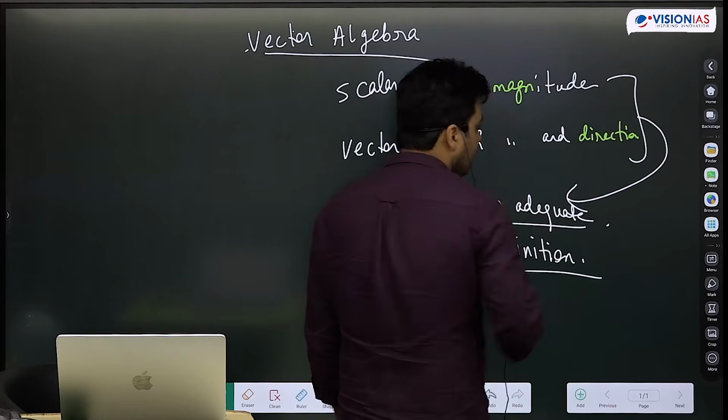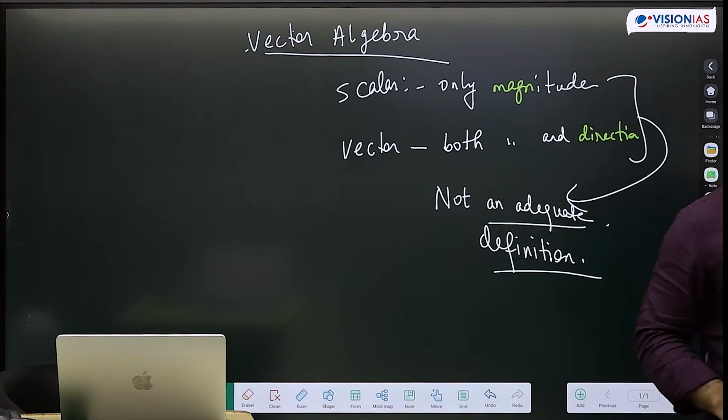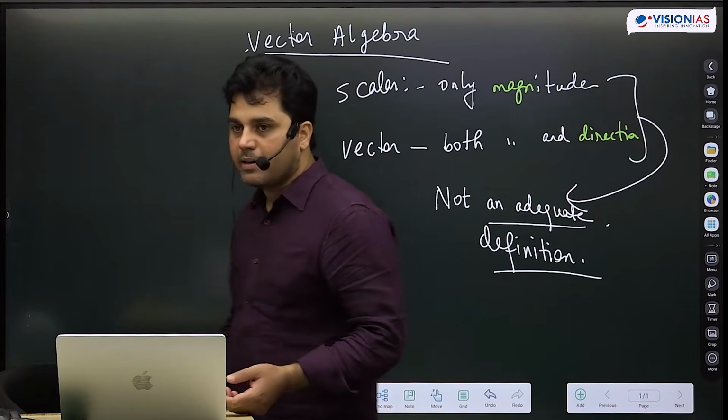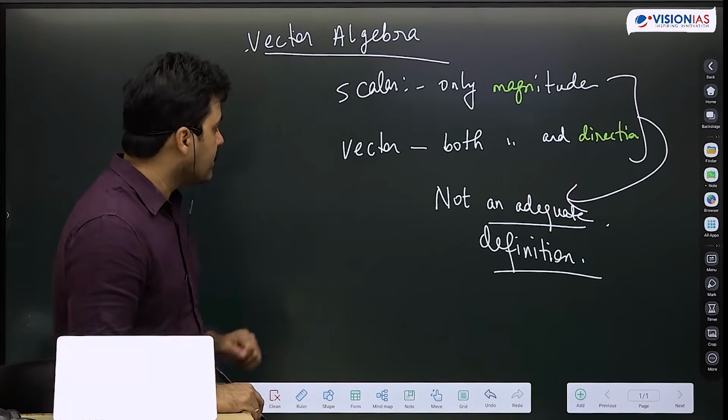Even for scalar, this is not an adequate definition, that a scalar has only magnitude and a vector has both magnitude and direction. I can ask a few questions, for example.